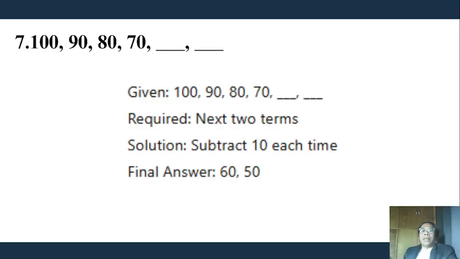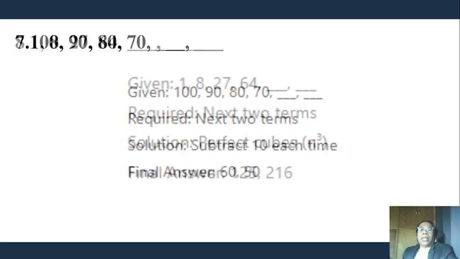Number 7: 100, 90, 80, 70. Next two terms: subtract 10 each time. So 70 minus 10 is 60. And then 60 minus 10 is 50. So the final answers are 60 and 50.